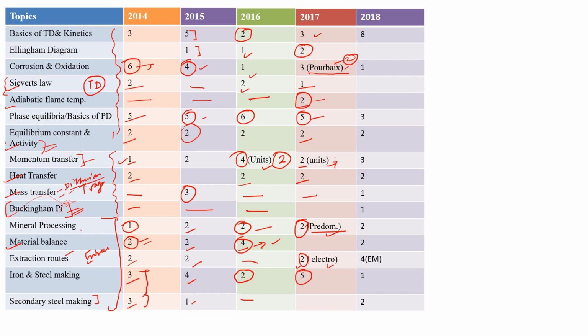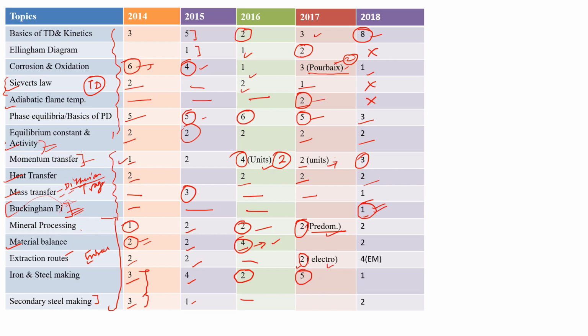In 2018 you can say the basics of thermodynamics and kinetics part was more, that was 8 marks. And no question from Ellingham diagram, only 1 mark from oxidation and corrosion. No question from Sievert's law, adiabatic flame temperature was not there. Phase equilibrium, basics of phase diagram 3 marks. Equilibrium constant activity 2 marks. Momentum transfer 3 marks. Heat transfer 2 marks. Mass transfer 1 mark.